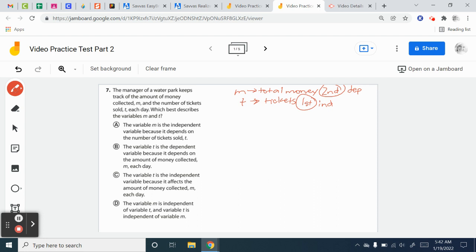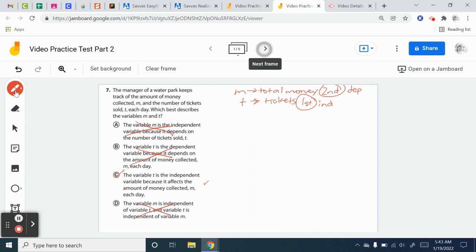Okay, so I want to find the answer that says that M is dependent and T is independent. This one says M is independent, so it can't be this one. The variable T is the dependent? Nope, that can't be it. Variable T is the independent, yes, because it affects the amount of money collected each day. This one seems right. I'm going to just check the last one. Variable M is independent, so no. All the rest of them say that M is independent. This is the only one that says T is independent, and I know that T is independent, so it's got to be that one.